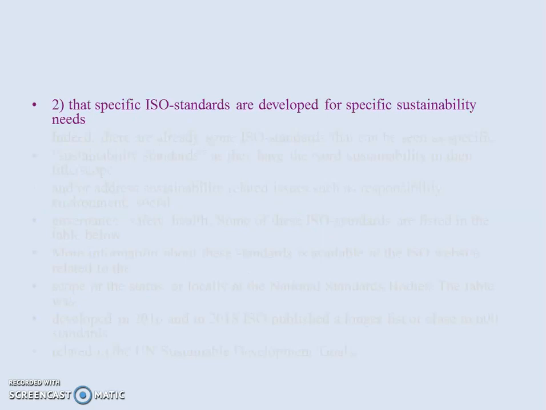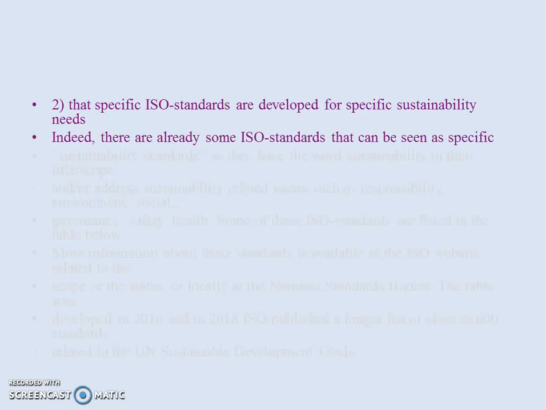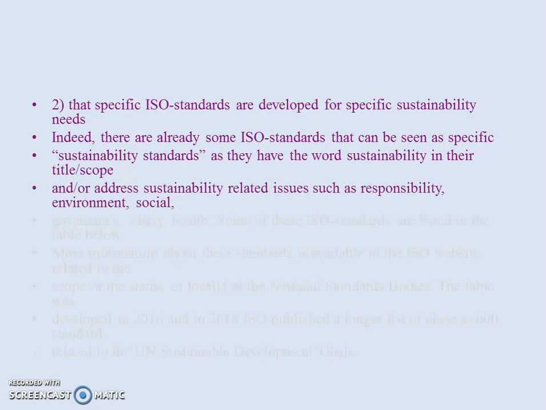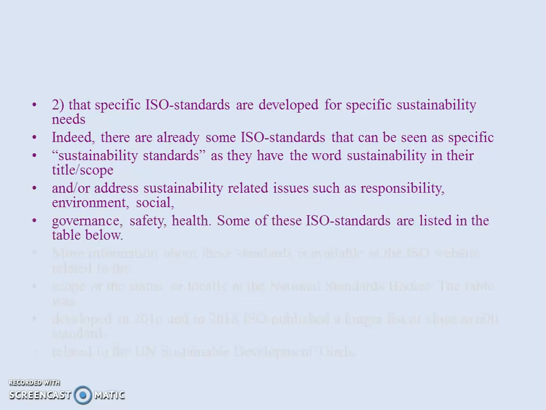Specific ISO standards are developed for specific sustainability needs. Indeed, there are already some ISO standards that can be seen as specific sustainability standards, as they have the word sustainability in their title or scope and/or address sustainability-related issues such as responsibility, environment, social, governance, safety, health.